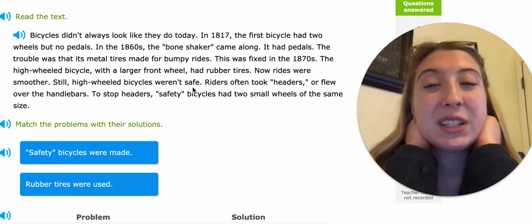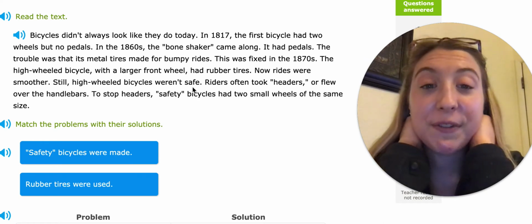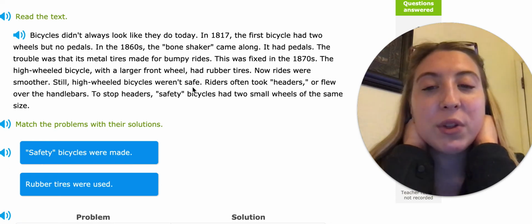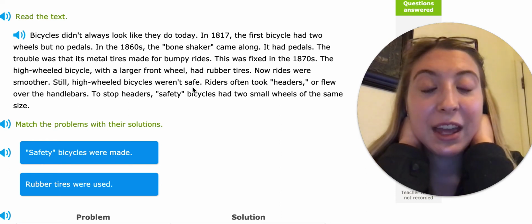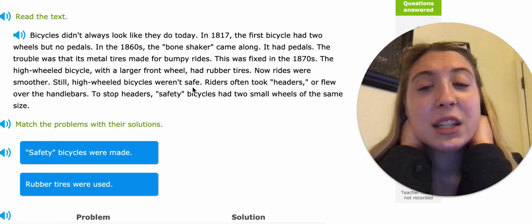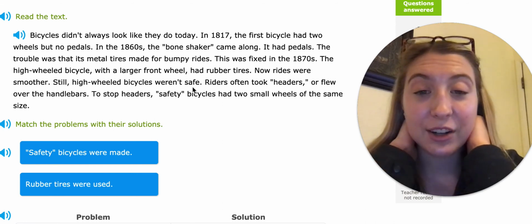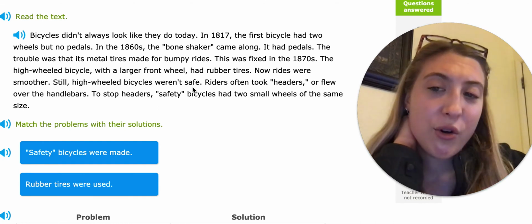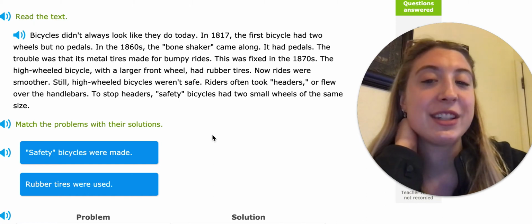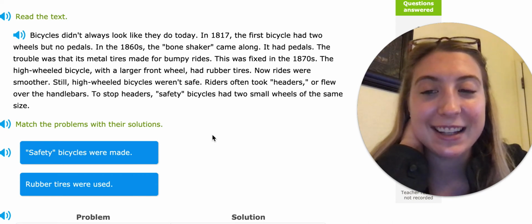The trouble was that its metal tires made for bumpy rides. This was fixed in the 1870s. The high-wheeled bicycle with a large front wheel had rubber tires. Now rides were smoother. Still, high-wheeled bicycles weren't safe. Riders often took headers or flew over the handlebars. To stop headers, safety bicycles had 2 small wheels of the same size.